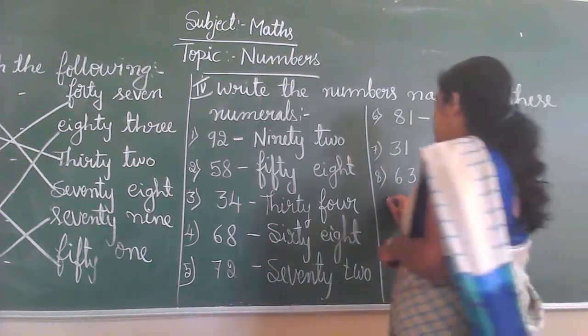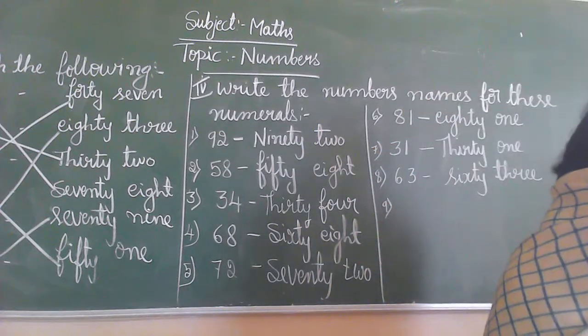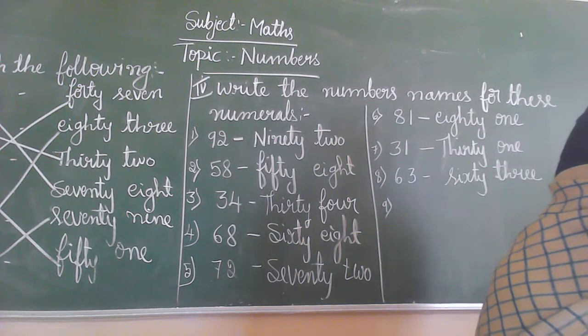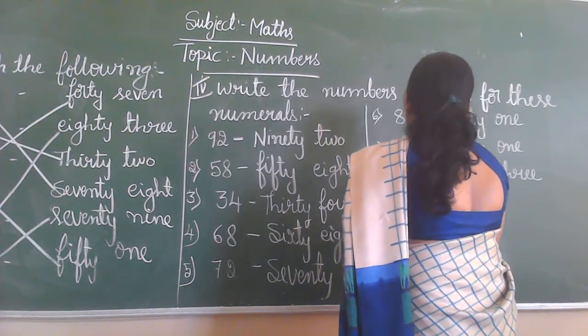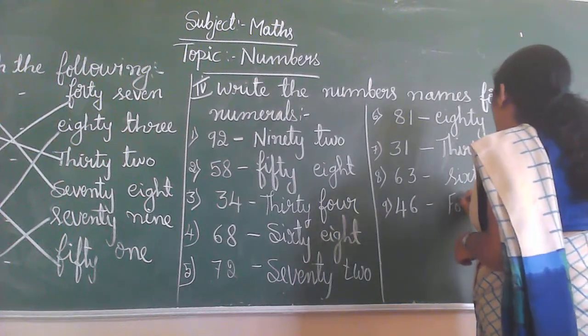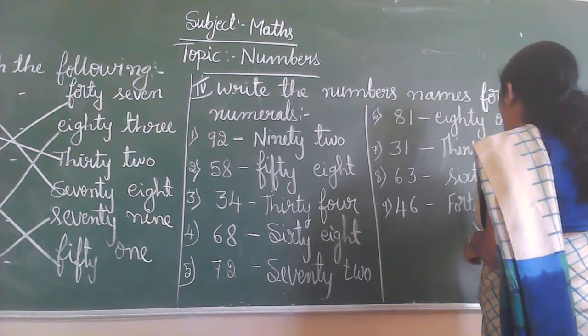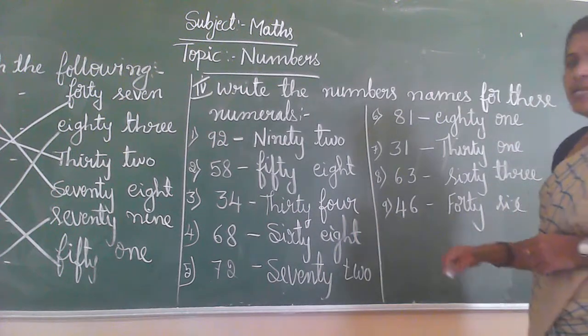Next, the ninth one, 46. What is the spelling of 40? F-O-R-T-Y, 40, S-I-X, 6. 46.